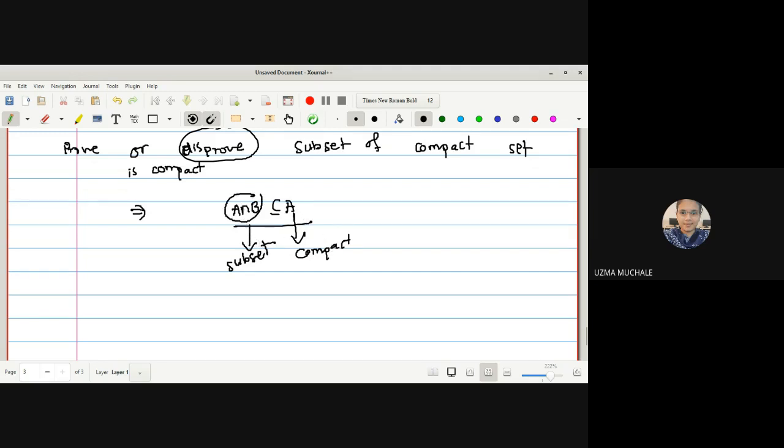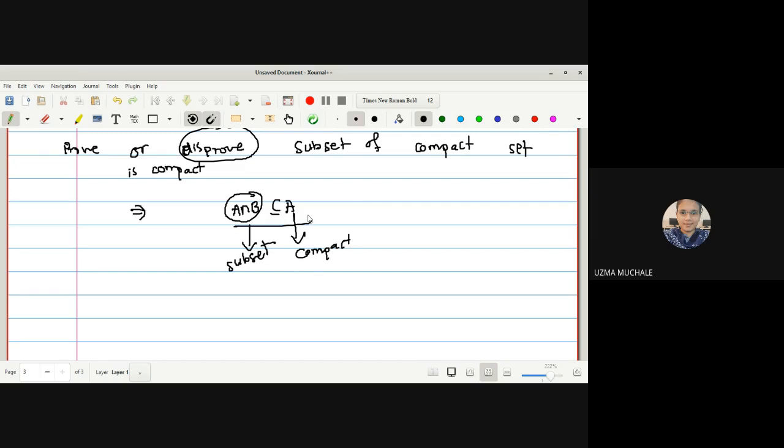अगर A intersection B closed होता तो हम directly from the last theorem we can say that closed subset of a compact set is compact. Okay, but simply if it is a subset of a compact set, it need not be compact. You can assume that here A intersection B is a subset of A, but just now in the last theorem we have proved that A intersection B is not compact and hence the proof.